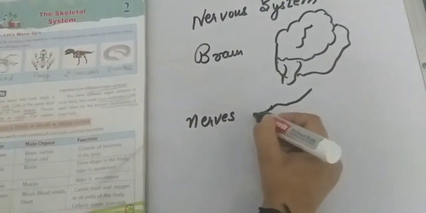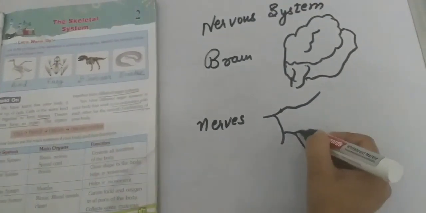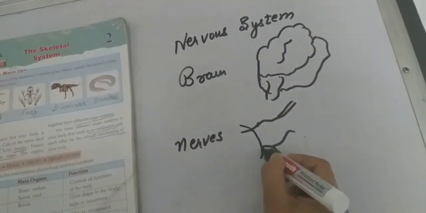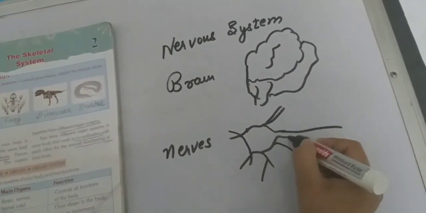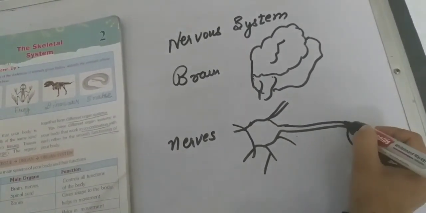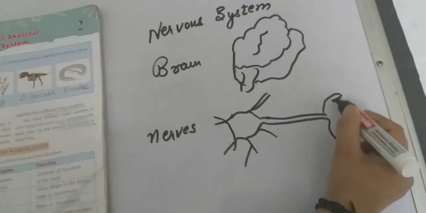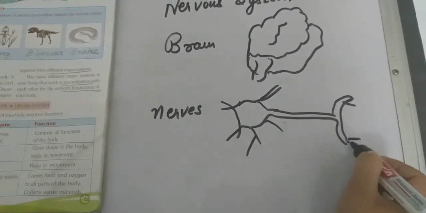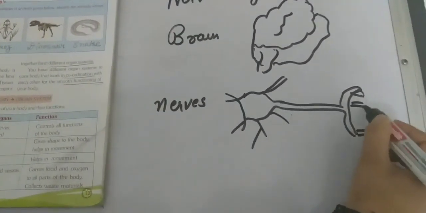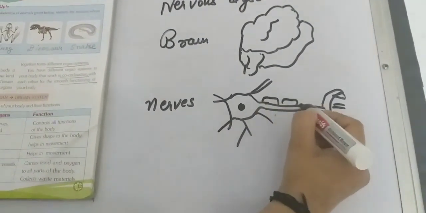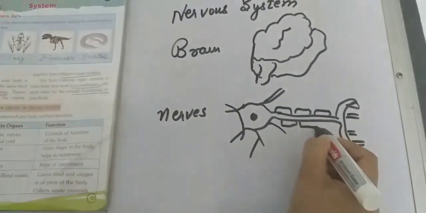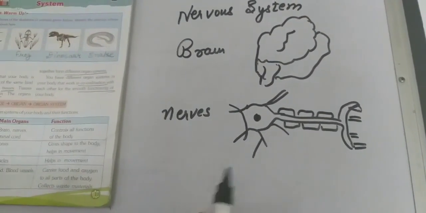The second part is nerves. Nerves have a thread-like appearance in our body. These thread-like structures have this basic structure. I have drawn one structure of a neuron.